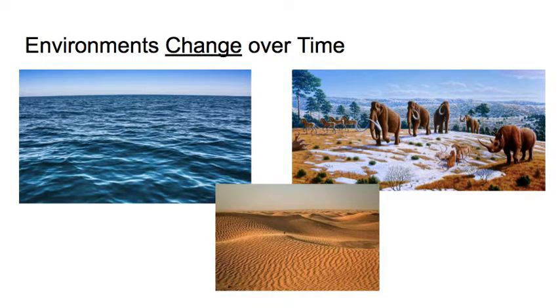Environments change over time. We can see evidence that the environments on Earth have changed over time. We see fossils of seashells on top of mountains. Earthquakes can raise up land above sea level. We see fossils of tropical plants in desert areas and fossils of Ice Age mammals right here in Michigan. Currently, we live in an oak hickory forest type. 15,000 years ago, we had an ice age in Michigan, and 350 million years ago, there was a sea covering an area that formed our limestone rocks with fossils and seashells.